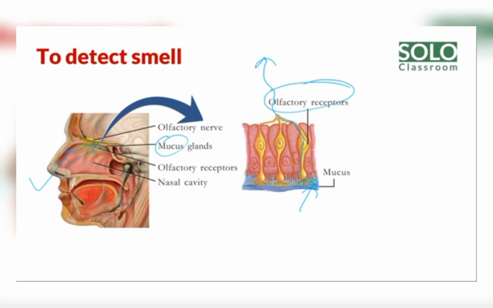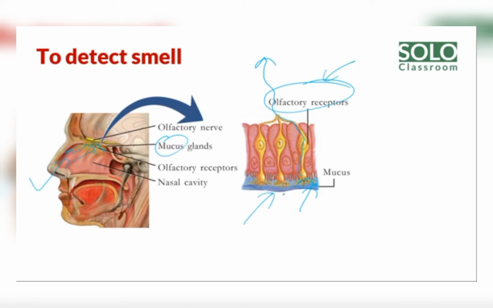This impulse reaches the brain through the olfactory nerve. Which nerve? The olfactory nerve. And we experience the smell. Do you know, lakhs of smell particles can be detected by human beings and other organisms, other animals also.